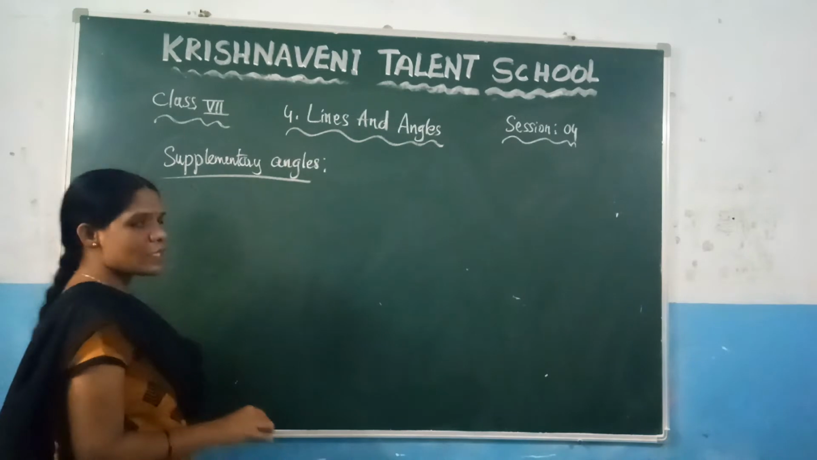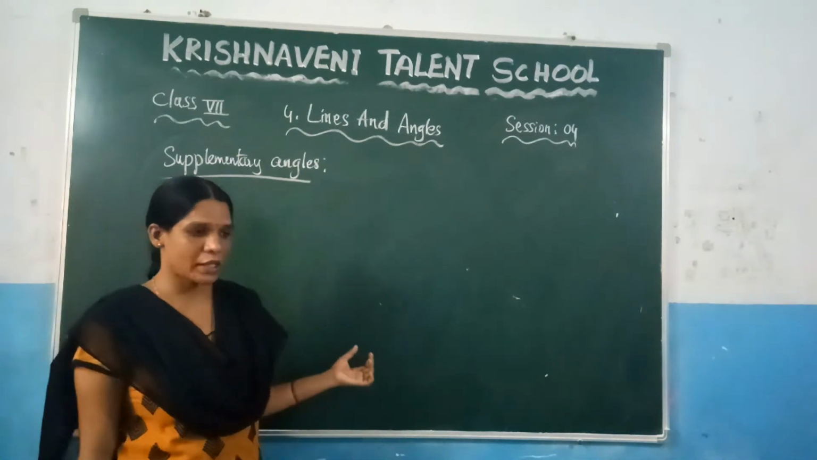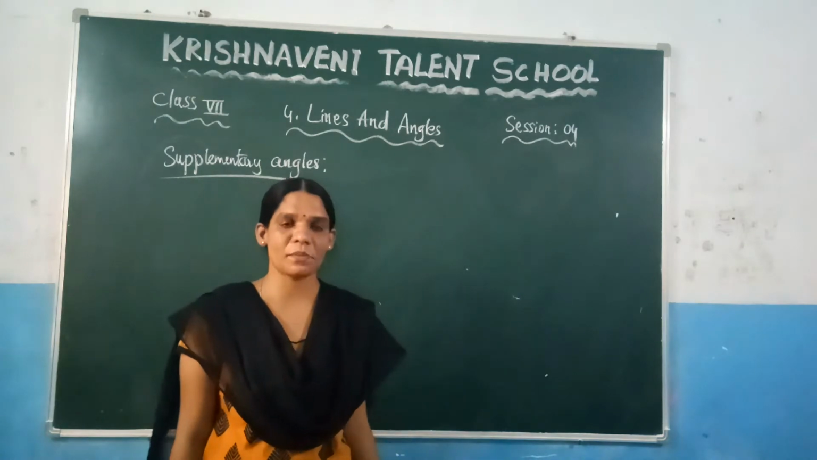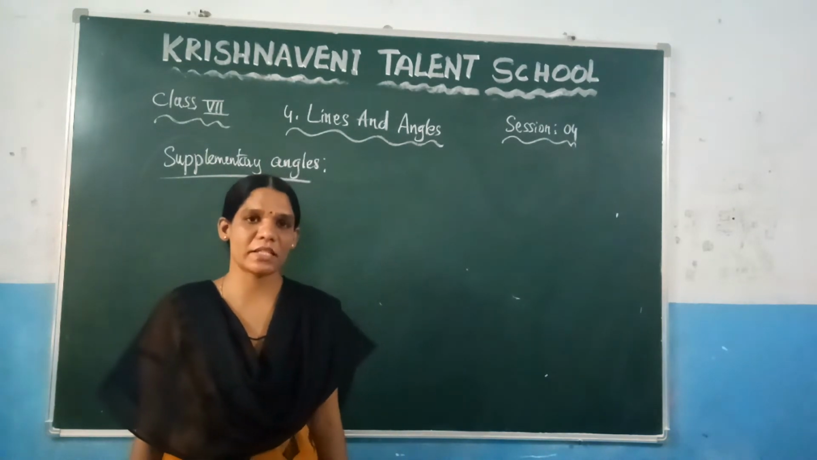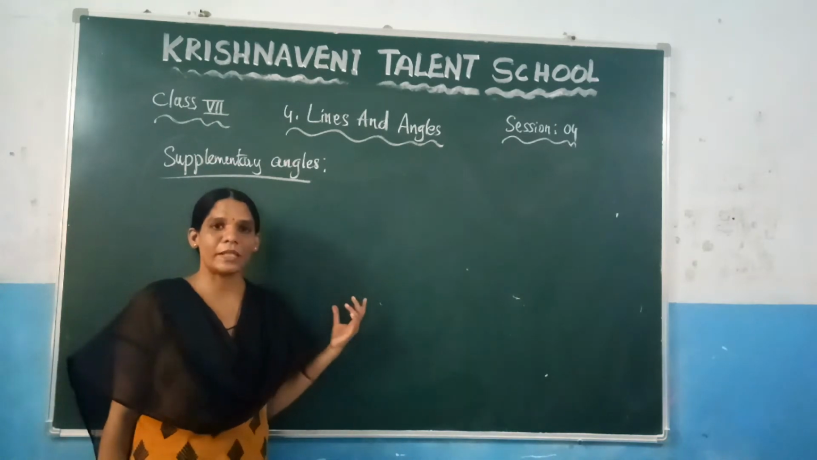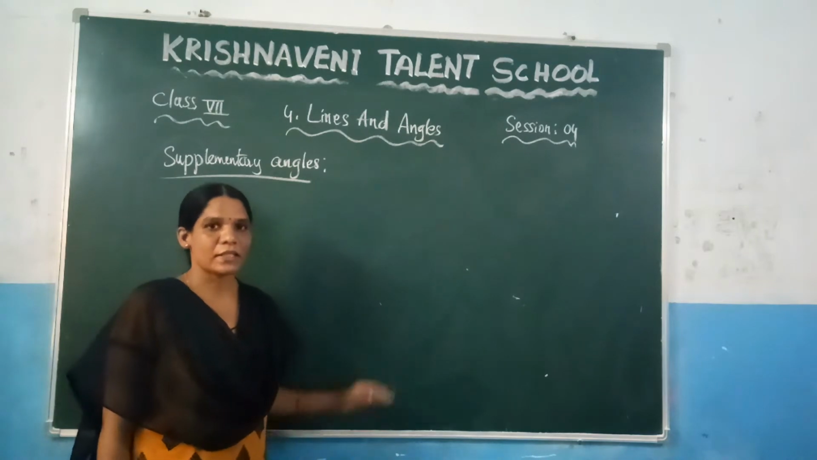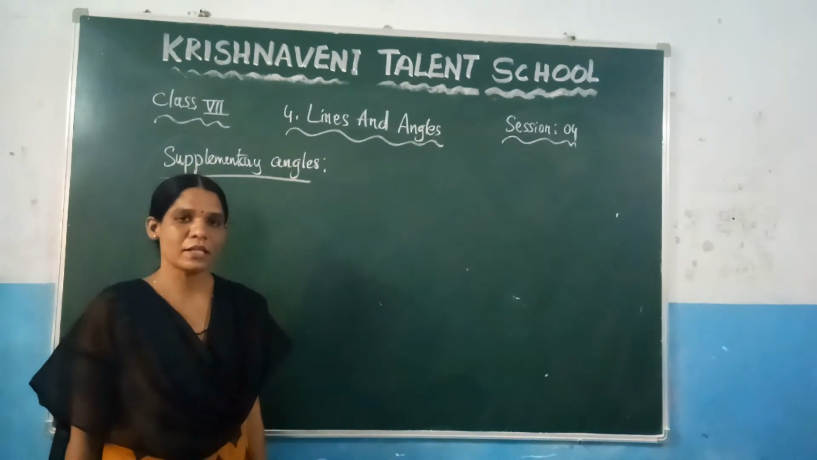What is meant by complementary angles? If you take any two angles and the sum is equal to 90 degrees, we can say those two angles are complementary. Similarly here, you take two angles, and if the sum is equal to 180, then you can say those two angles are supplementary.